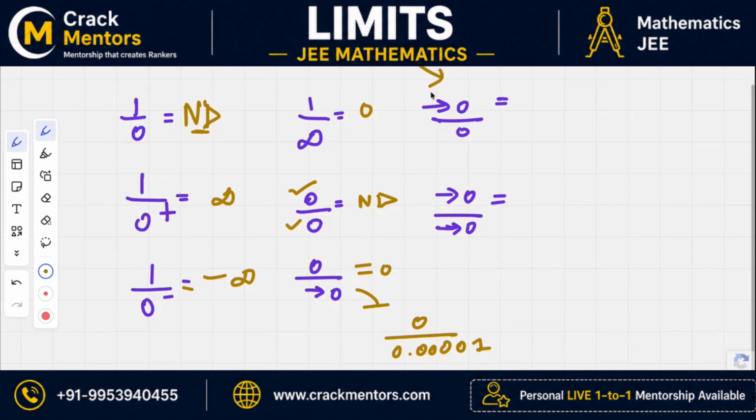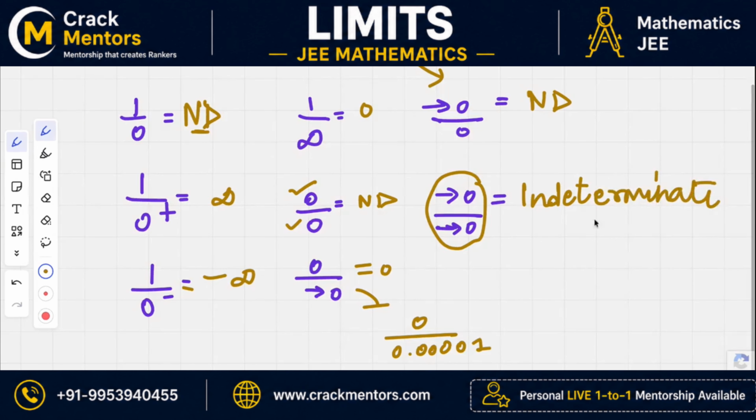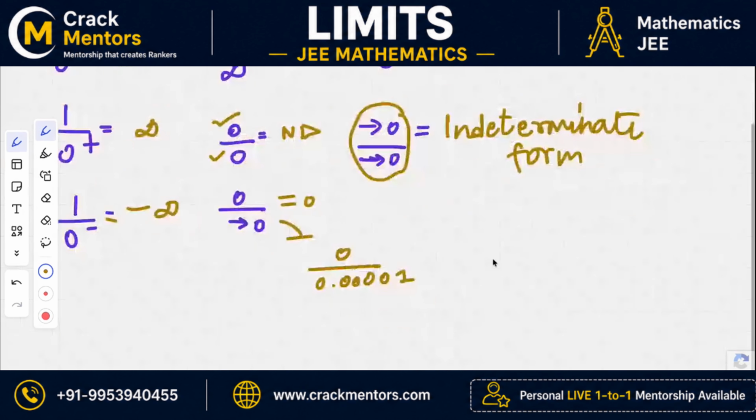Next, what about this? That would be not defined. Correct. What about this? No, that's actually indeterminate. This is one of the indeterminate forms in maths that we have. This is indeterminate, not 0 by 0, because you cannot determine the value of it. See, let me give you a few cases.